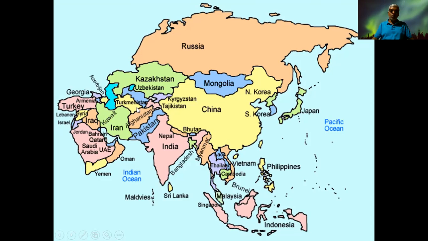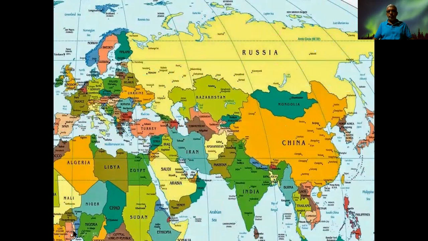Like that, a large number of countries are located. The landmass continues from here, but that part belongs to Europe. Then you find that this is the border of the Red Sea. Therefore, below that you find Africa. The African continent is located there.